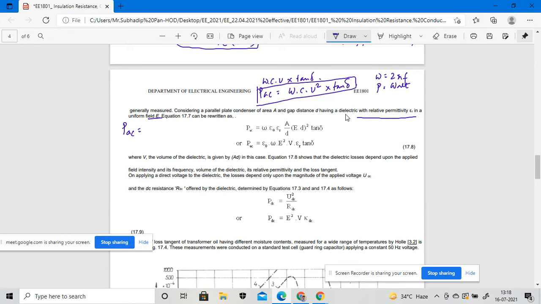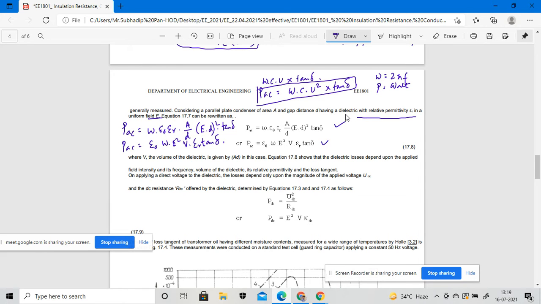So what will be my power? That will be ω ε₀ ε_R A / D into E² D² into tan δ, where ε₀ is the absolute permittivity and ε_R is the relative permittivity, right? Or we can simplify this: P_AC equals ε₀ ω E² V ε_R tan δ, where V is the volume.